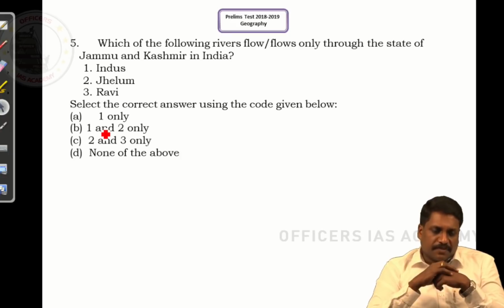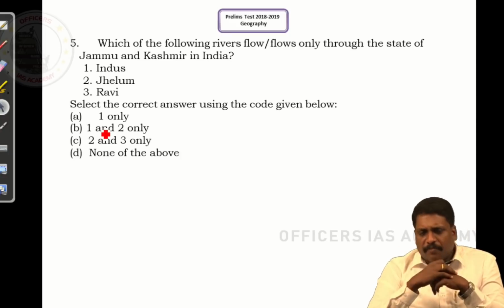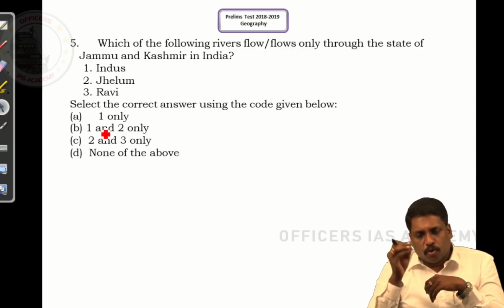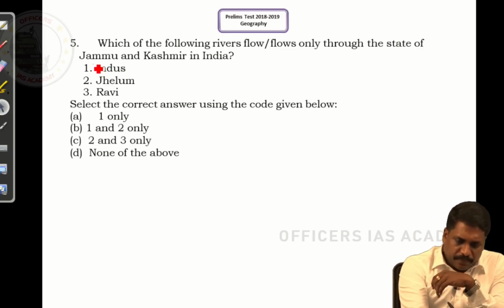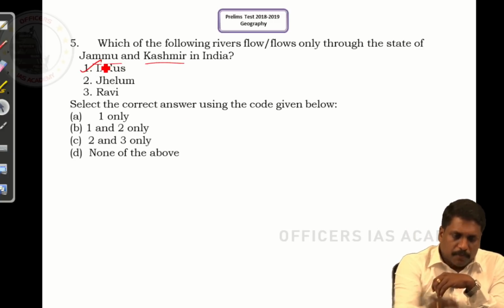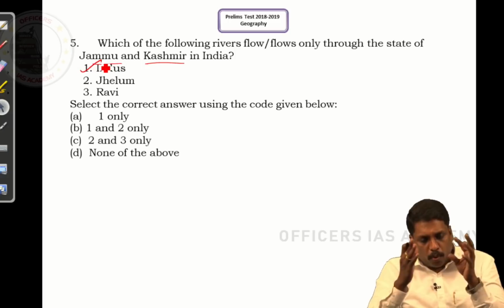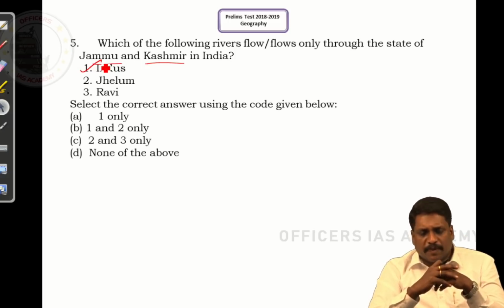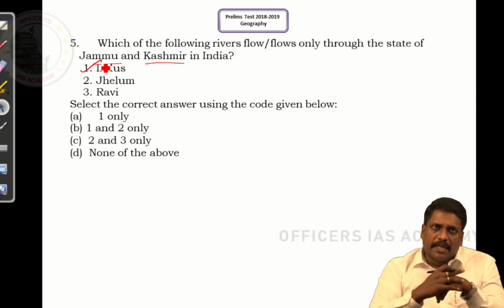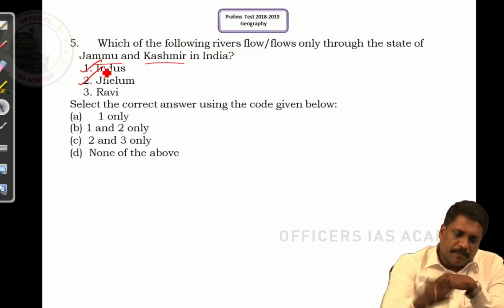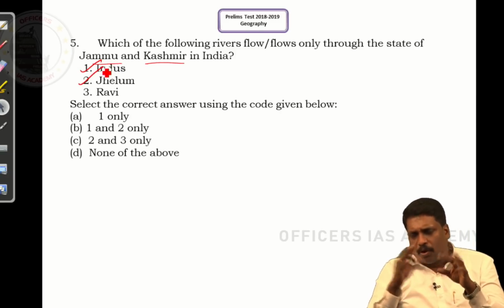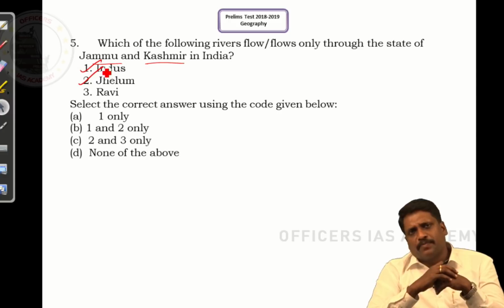Coming to question number 5, sir. Which of the following rivers flows only through the state of Jammu and Kashmir? Indus for sure, I know. Right, Indus flows only through Jammu and Kashmir, no other state it enters. Not only Indus, even a river like Jhelum also flows only via Jammu and Kashmir in India.